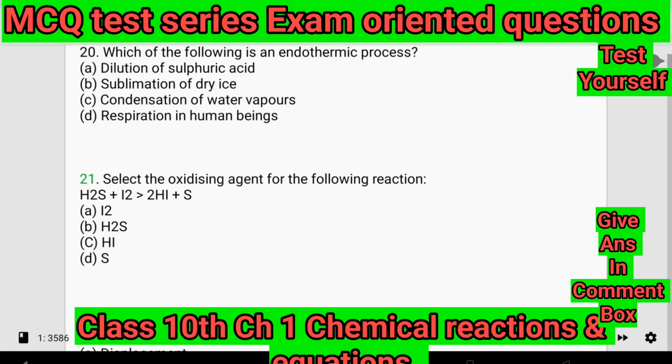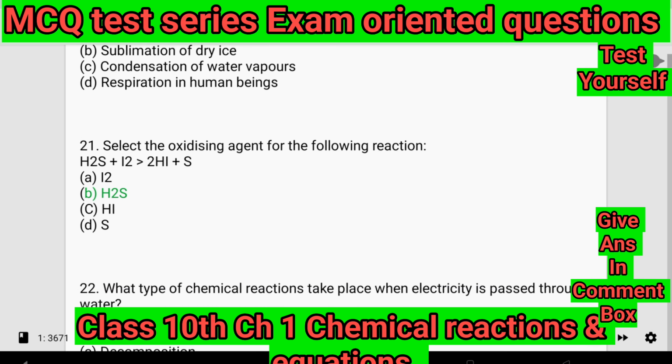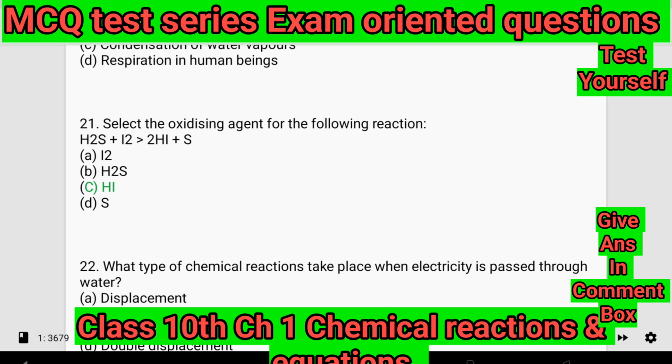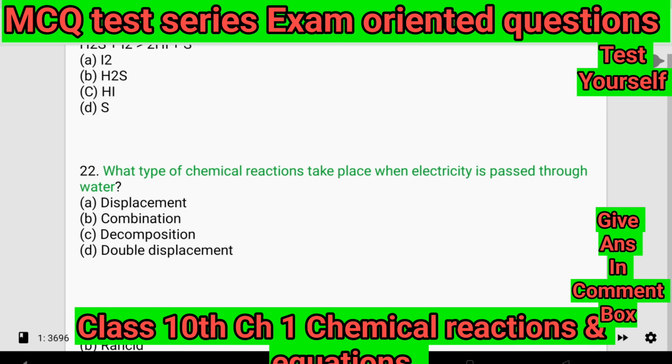21. Select the oxidizing agent for the following reaction. H2S + I2 → 2HI + S. A. I2. B. H2S. C. HI. D. S.